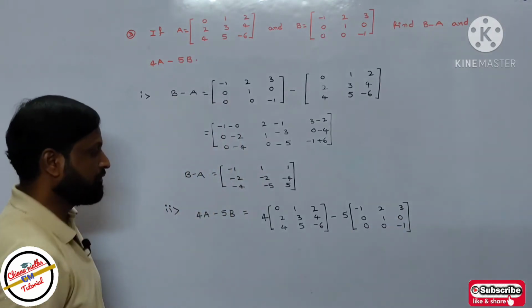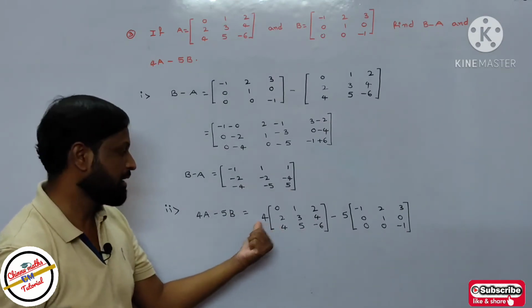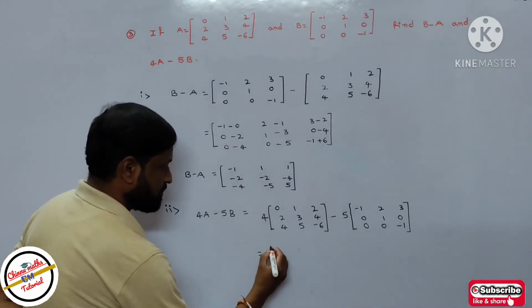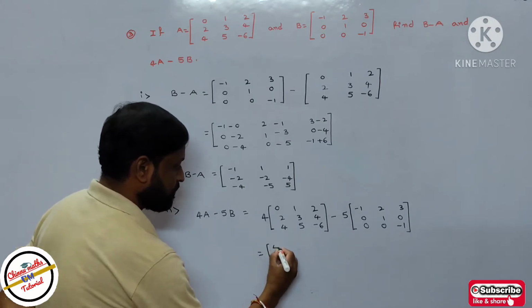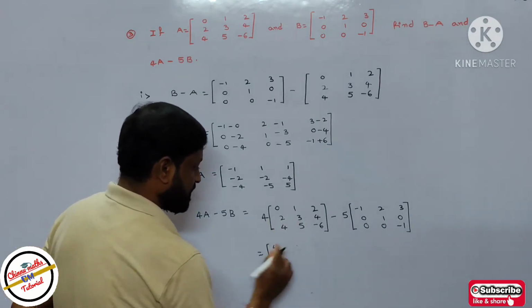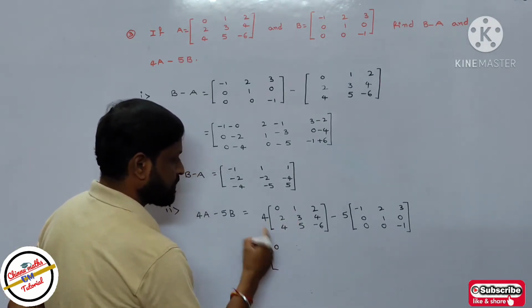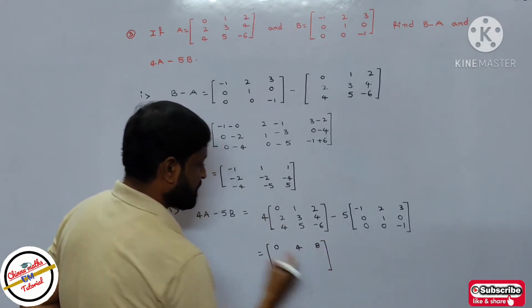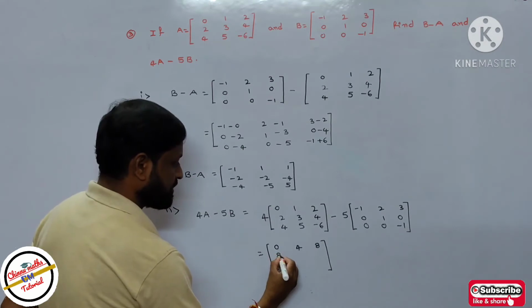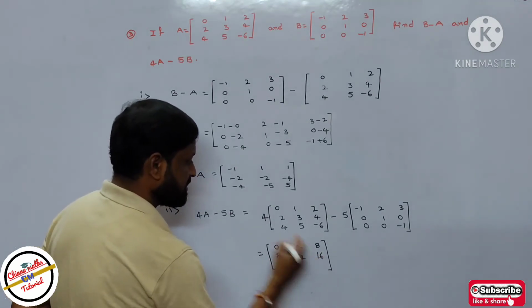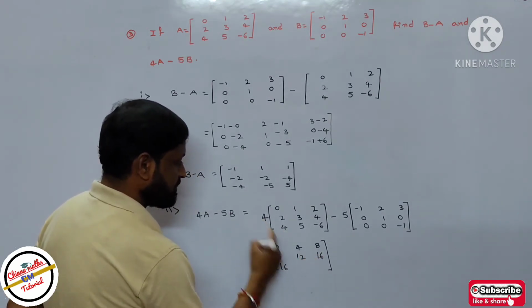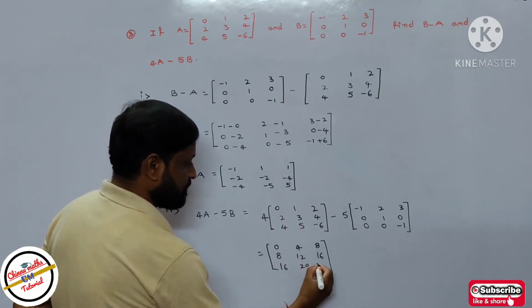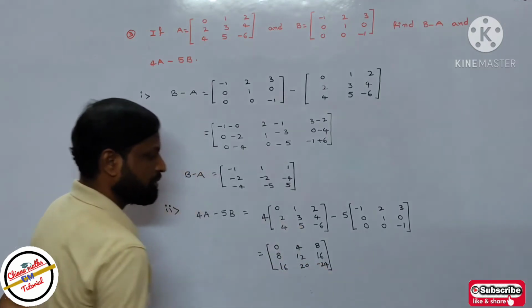So then every element of this matrices is multiplied by 4. So it is equal to 4 into 0 is 0, 4 into 1 is 4, 4 into 0 is 0, 4 into 1 is 4, 4 twos are 8, again 4 twos are 8, 4 threes are 12, 4 fours are 16, again 4 fours are 16, 4 fives are 20, 4 sixes are 24, that is equal to minus 24.